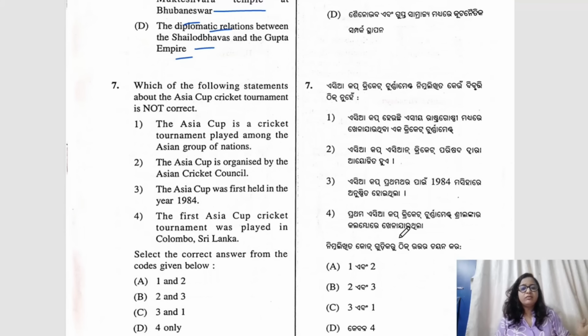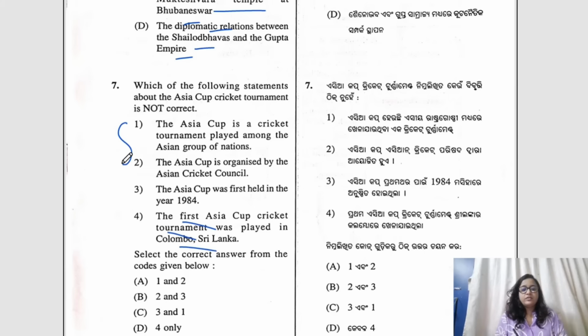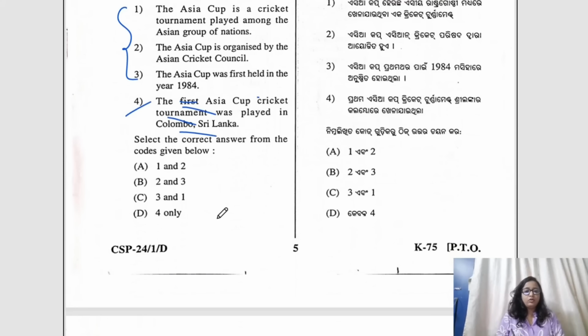Moving to question number 7, which of the following statements about the Asia Cup cricket tournament is not correct? You have to trace the incorrect one. Okay, the Asia Cup is a cricket tournament played among Asian nations. The Asia Cup is organized by the Asian Cricket Council. The Asia Cup was first held in 1984 and the first Asia Cup tournament was played in Colombo, Sri Lanka. Here the first 3 statements are correct, but the first Asia Cup cricket tournament was held where? Sharjah, UAE, and not Colombo, Sri Lanka. So the correct answer would be D, 4 only, because they have asked for the not correct thing, right?